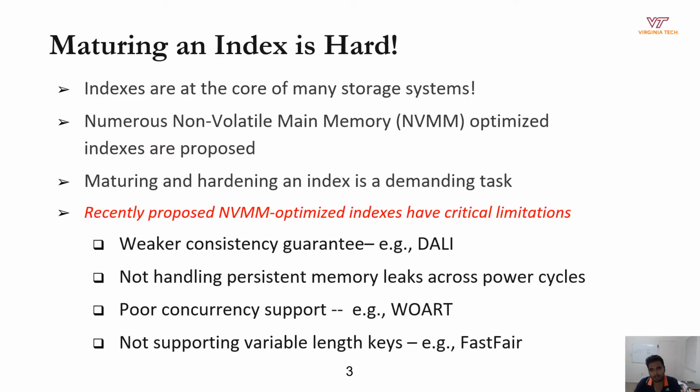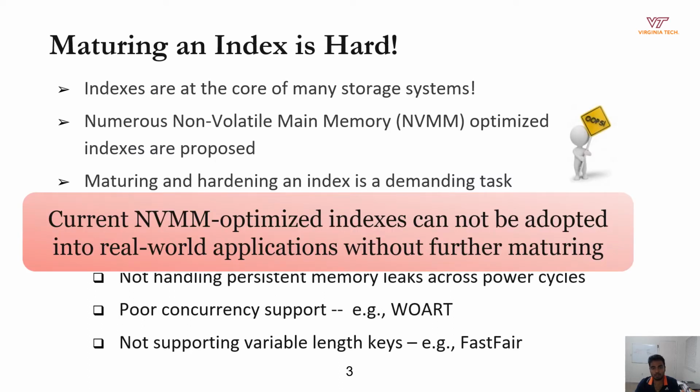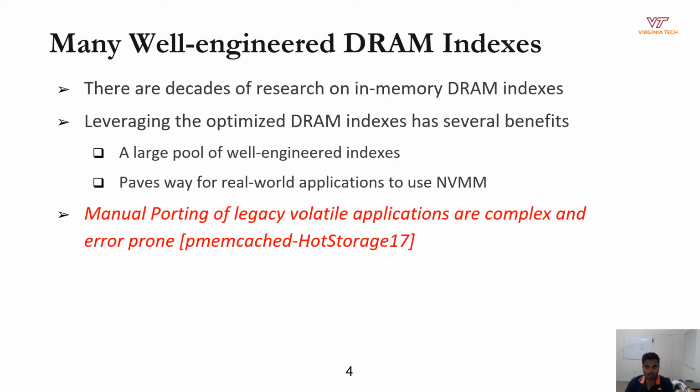Maturing and hardening an index requires a lot of time and effort. As a result, although we have many NVM optimized indexes, they do still have some critical limitations. Such limitations keep these indexes from being adopted into real-world applications without further maturing. On the other hand, there are many well-engineered and optimized DRAM indexes that have been widely deployed in many real-world applications. We believe that it is important to leverage such DRAM indexes for NVM software as well.